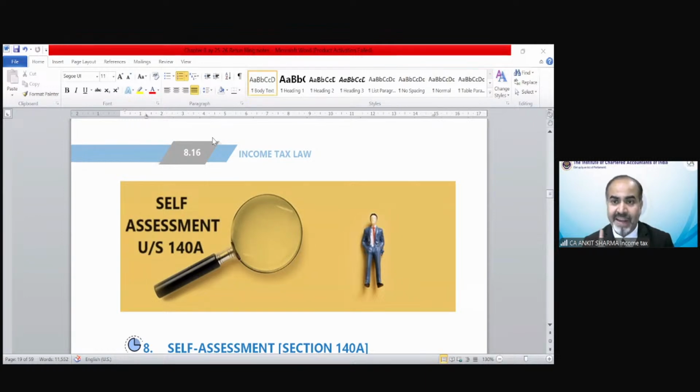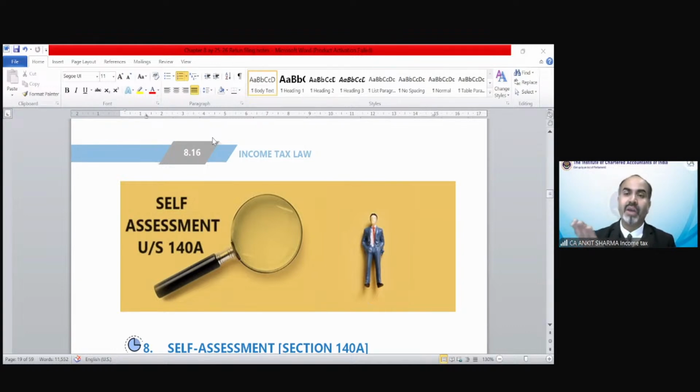Okay. And if 90% is not paid, then 234B is applicable. If less than 90% is deposited, then 1% per month or part of the month would be applicable. The time duration will start from 1st April 2025 till the 143(1) determination of income, or tax paid, or assessment has been done. So there is no fixed 1% rate. It will depend on the period from 1st April till the time of assessment or tax paid under section 234B.